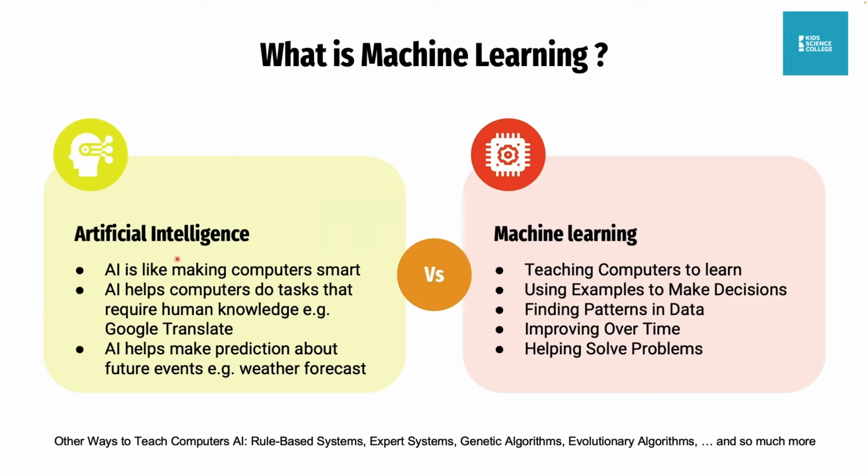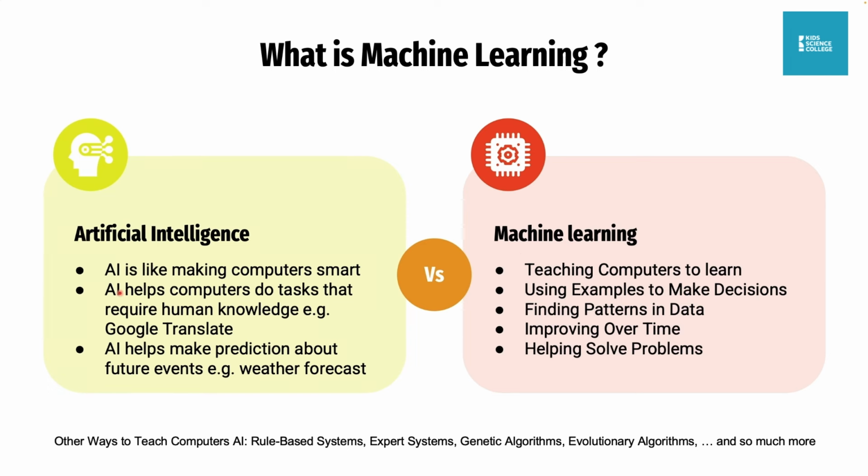So now compare that to machine learning. Machine learning is a process of teaching your computer to have artificial intelligence, right? When you teach your machine how to do something using machine learning, and after you are done teaching it, that translates to your machine being smart. So that is artificial intelligence compared to machine learning.